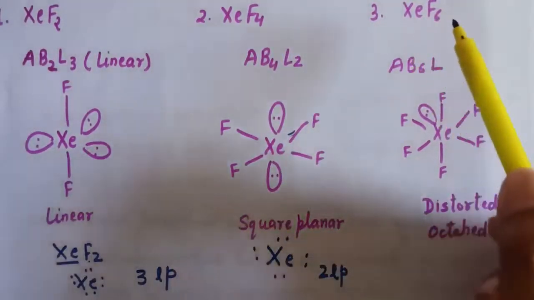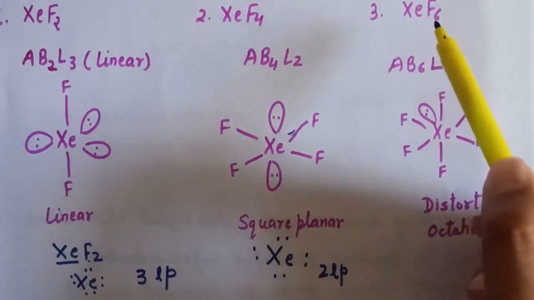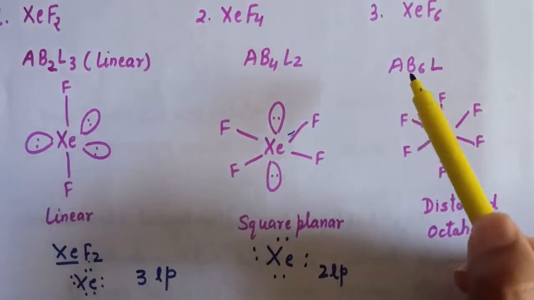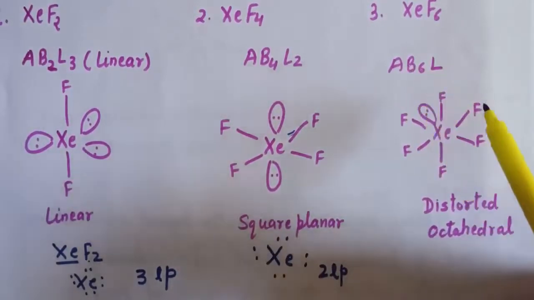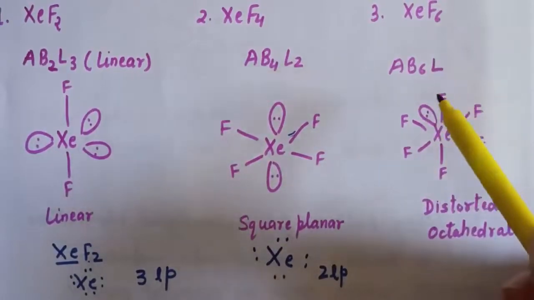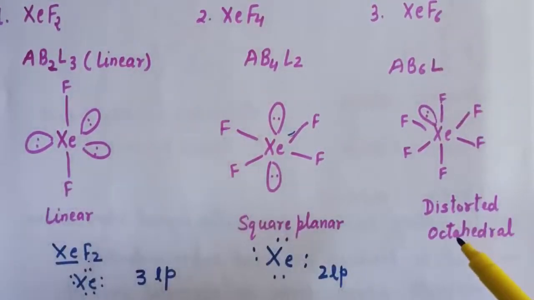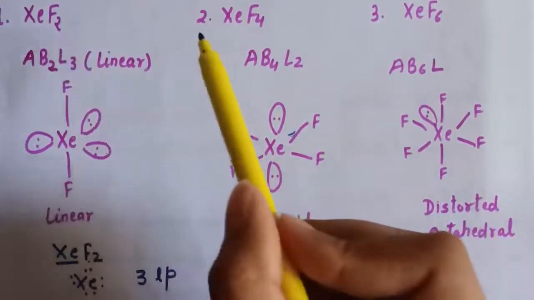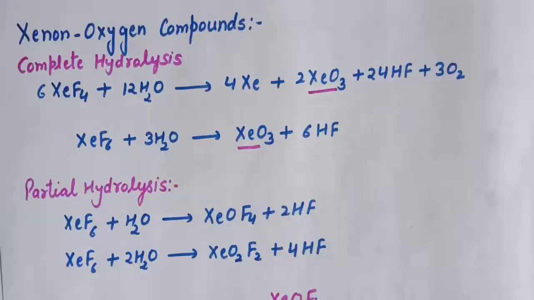Third is xenon hexafluoride. Again xenon is the central atom and here we have 6 side atoms, that is 6 fluorine atoms. So this is of the type AB6L, where A represents xenon, B6 means these 6 fluorine atoms, and L represents 1 lone pair. So xenon hexafluoride is distorted octahedral. This is all about the structure of xenon difluoride, xenon tetrafluoride and xenon hexafluoride.